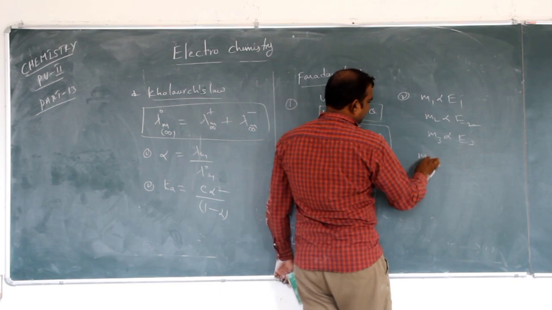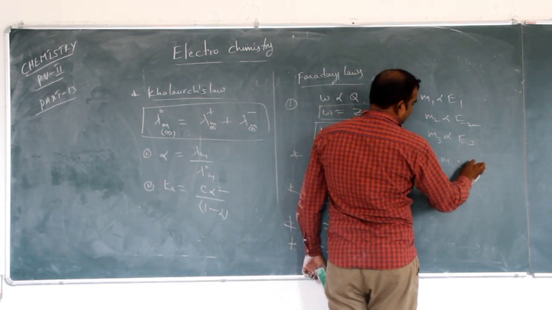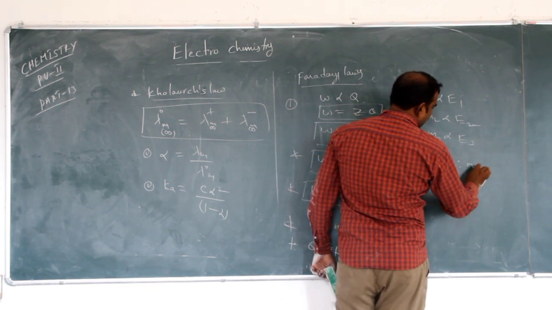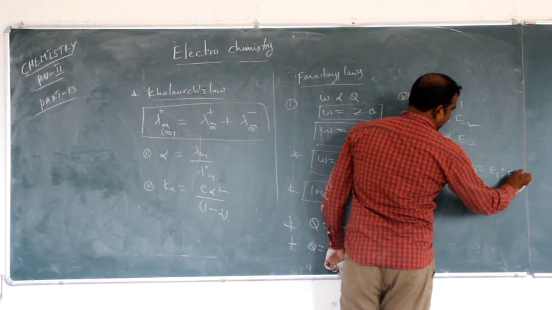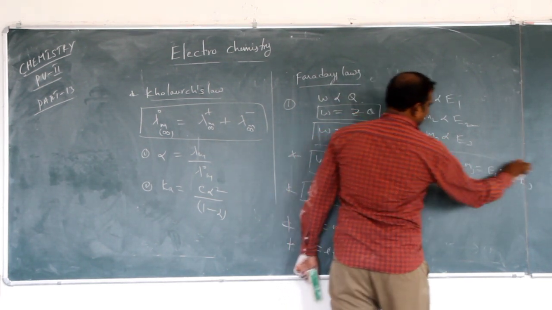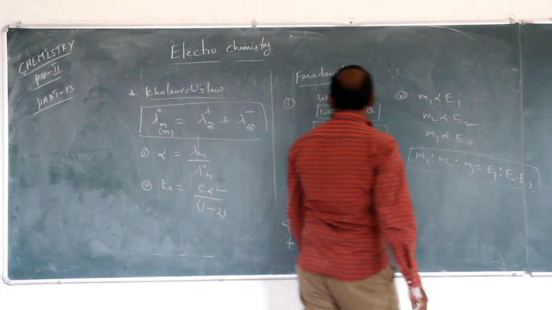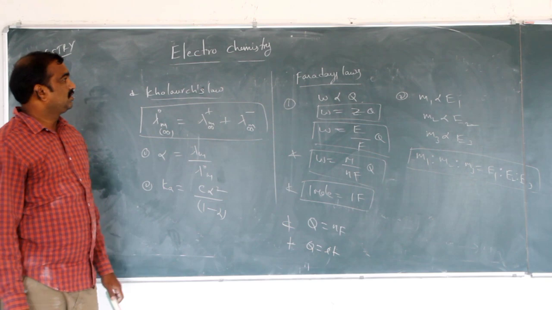Finally, M1 is to M2 is to M3 is equal to E1 is to E2 is to E3. This is the expression derived from the second law. So this is the theory concept we revised.